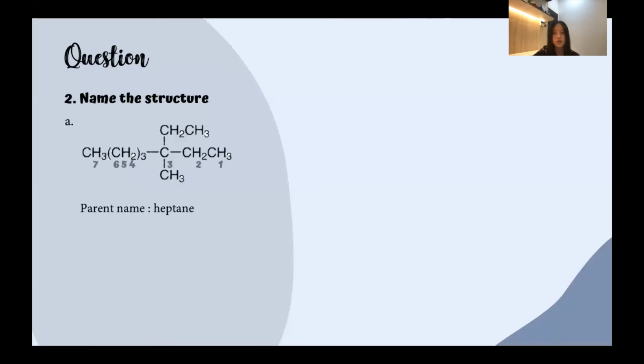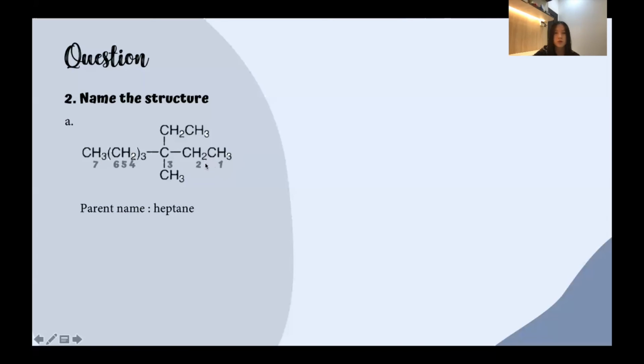Next, we are going to figure out the substituents that are included in this hydrocarbon. And we can see that there are 2 substituents in it, which are ethyl and methyl. We are going to count from the side of the hydrocarbon which is nearest to the substituents. Because the right side is the nearest to the substituents, we are going to count from the right side.